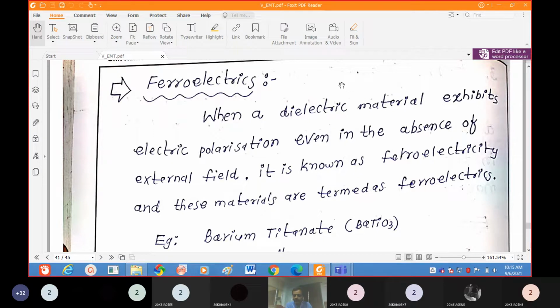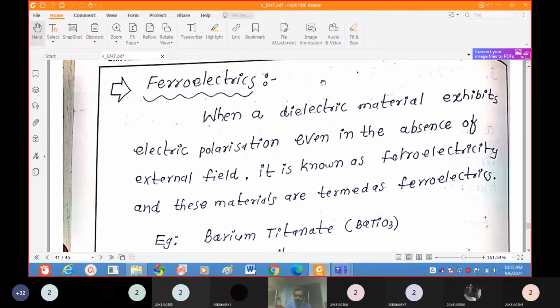Actually, if you take a dielectric material and place it in an external electric field, polarization will occur. But in the case of some materials, polarization occurs without applying any external electric field. These types of materials we call ferroelectrics.